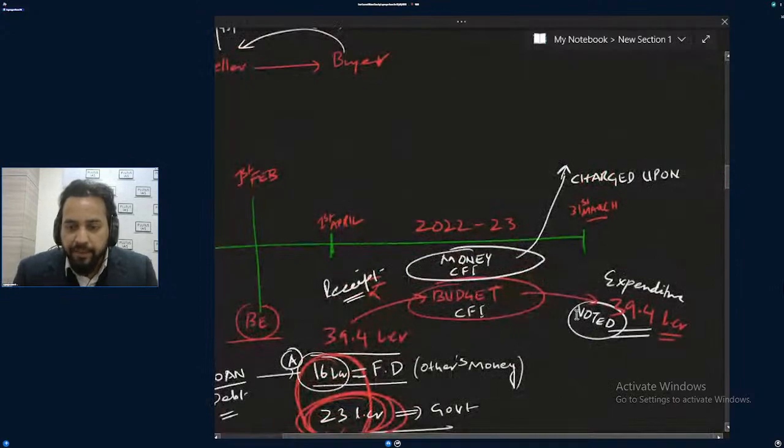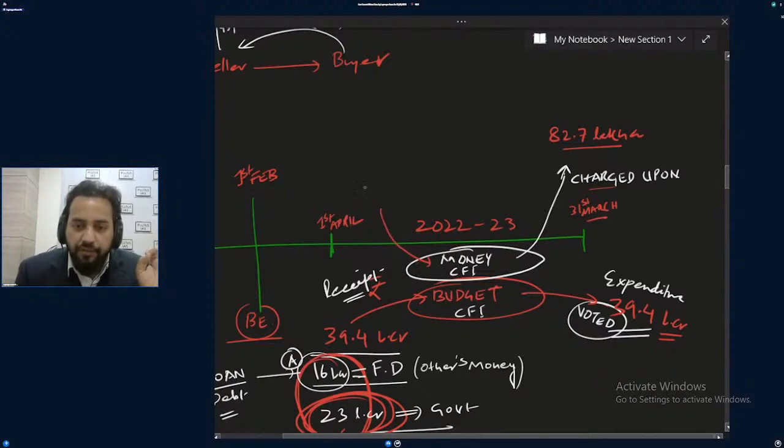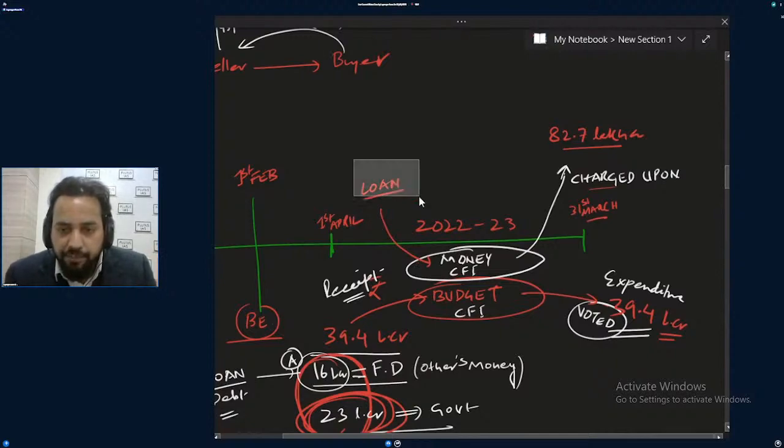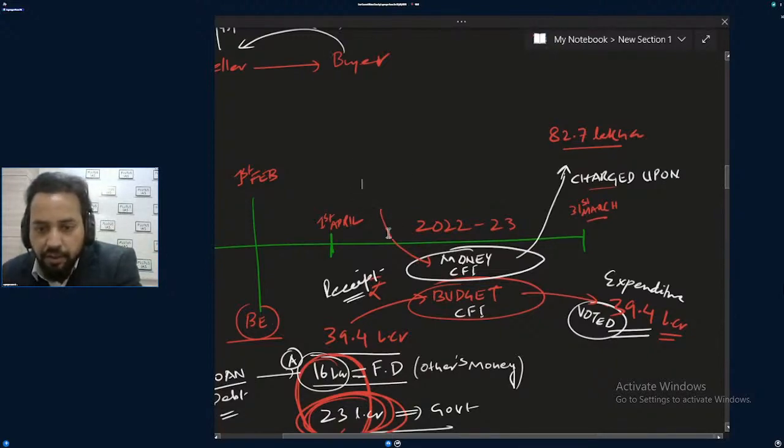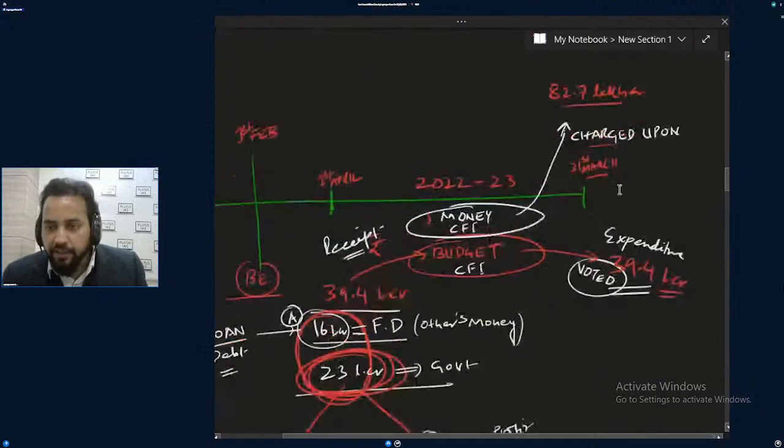Yes or no? And much of the money which is charged on the Consolidated Fund of India, the 82.7 lakh crore, is not being talked about. Yes or no? In all these things which you were counting. So another thing is the government is taking lots of loan, which is not the part of... is it possible? Now look into this. Your receipt is 39.4 lakh crore.